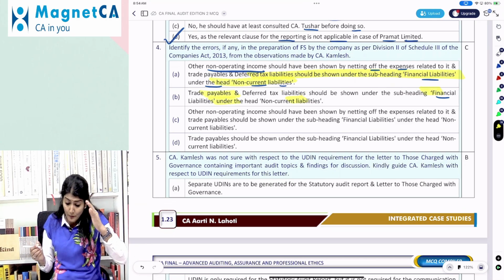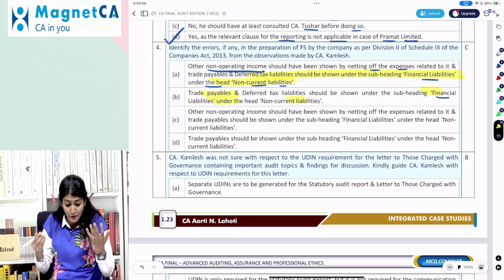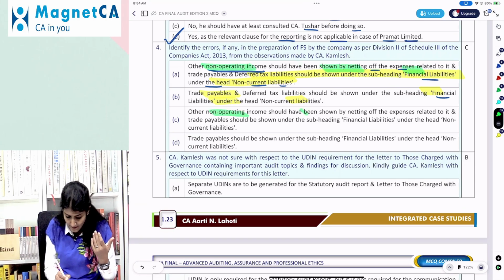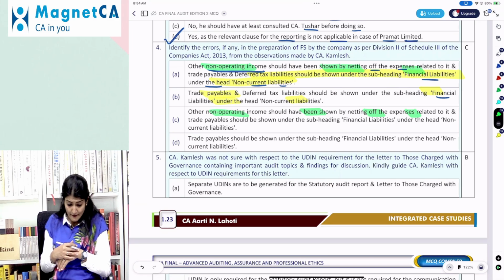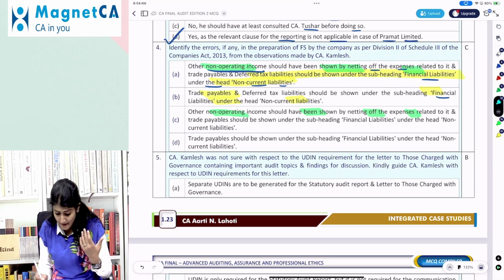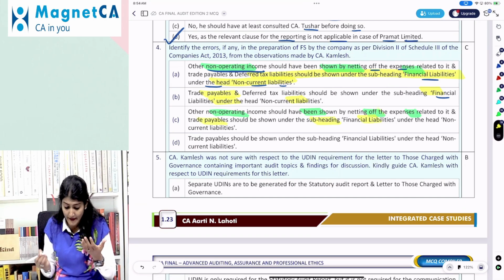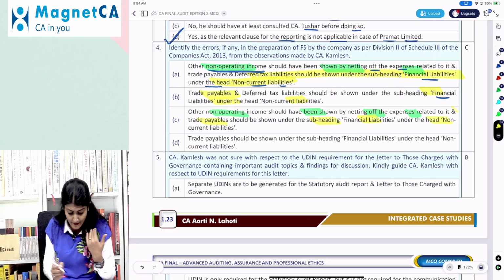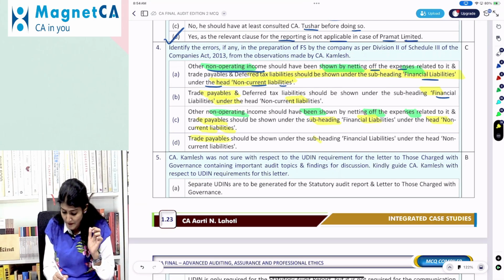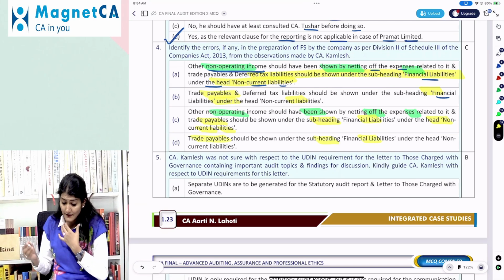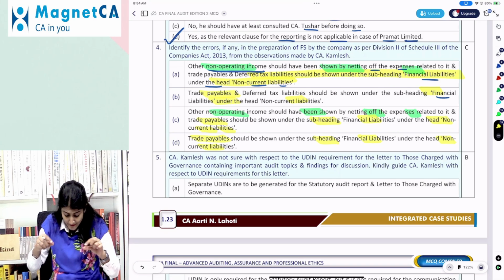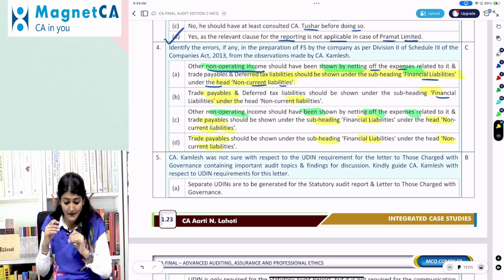Okay. Other non-operating income should have been shown by netting off the expenses related to it, right? So this is a similar point. Other non-operating income should have been shown net of the expenses, and trade payable should again be shown under the heading financial liability, under the heading non-current liability. And the last one, only the third, is trade payable should be shown under the subheading of financial liability under the heading non-current liability, right? So now that one point is common, right?